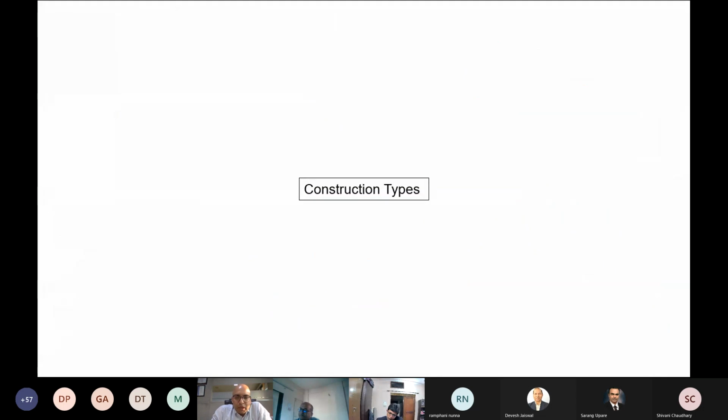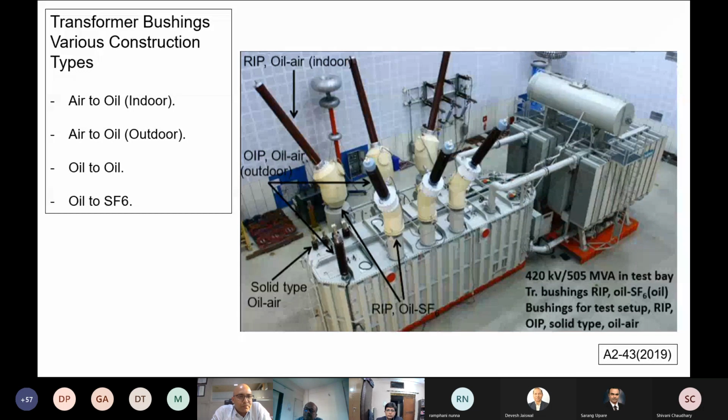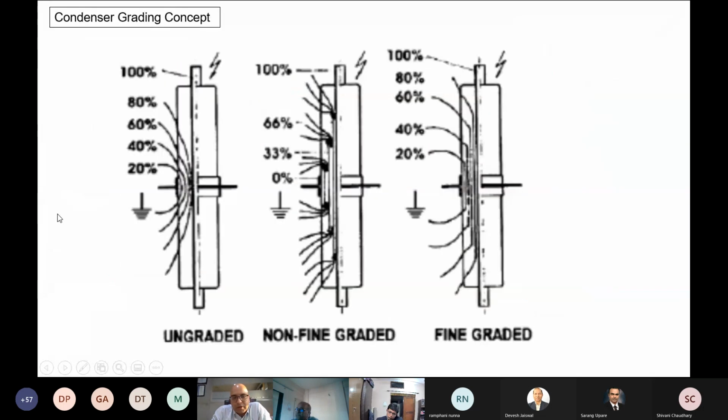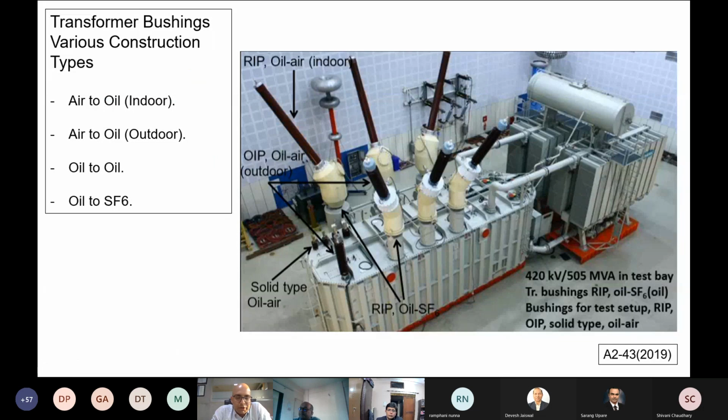Next, sir, please. Moving on to the typical construction types of high voltage bushings. We can see here in the photograph, there are typically applications for air to oil indoor type bushings, air to oil outdoor type bushings, oil to oil bushings, or oil to SF6, or oil to gas bushings as they are popularly known, and the condenser type bushings, which we are primarily discussing today. There are also many other types of bushings, which we will not be going over today, but we will primarily be discussing the condenser bushings.